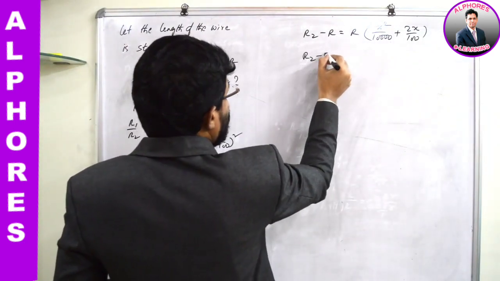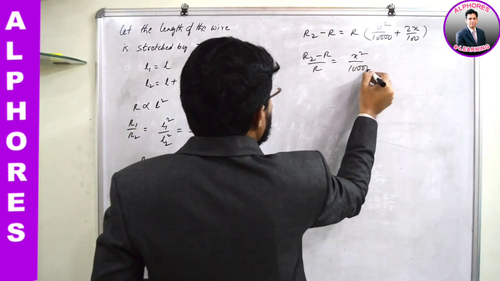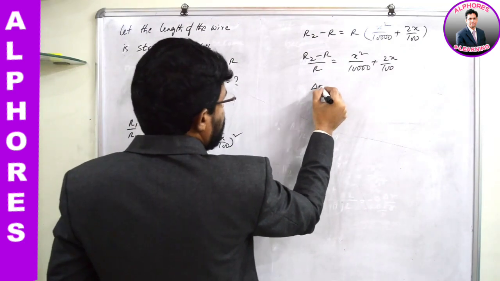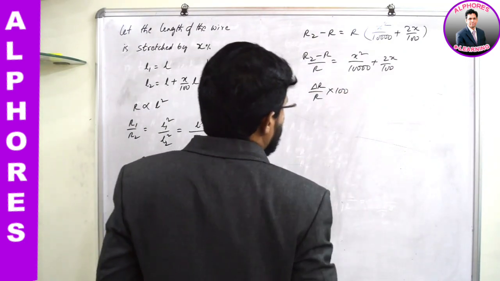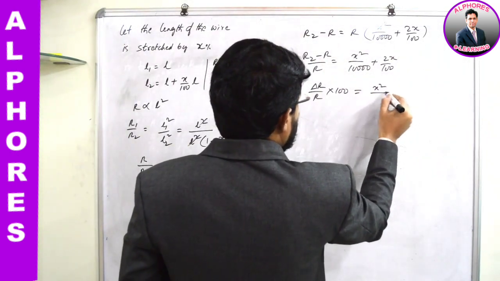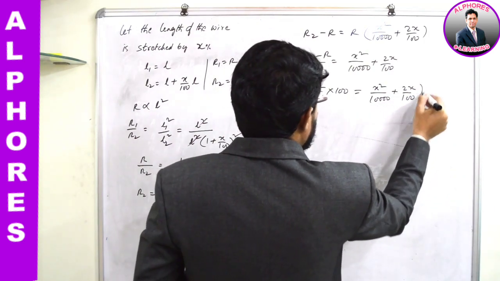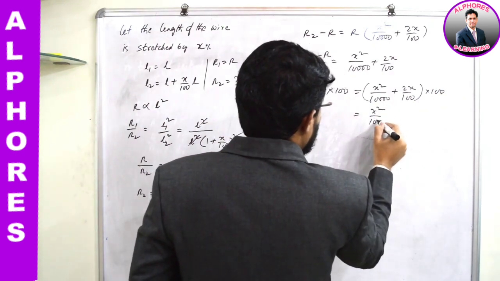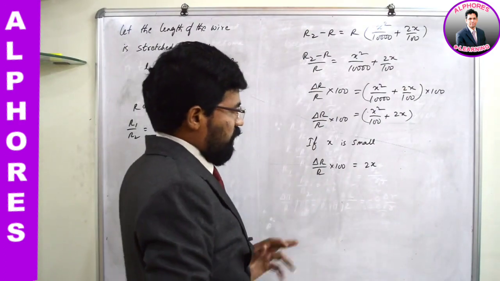So R2 minus R by R, which is the fractional change delta R by R, is equal to X square by 10,000 plus 2X by 100. If you multiply with 100, what will you get? You will get percentage change, isn't it? It is equal to X square by 100 plus 2X. So finally this is what you are left with.